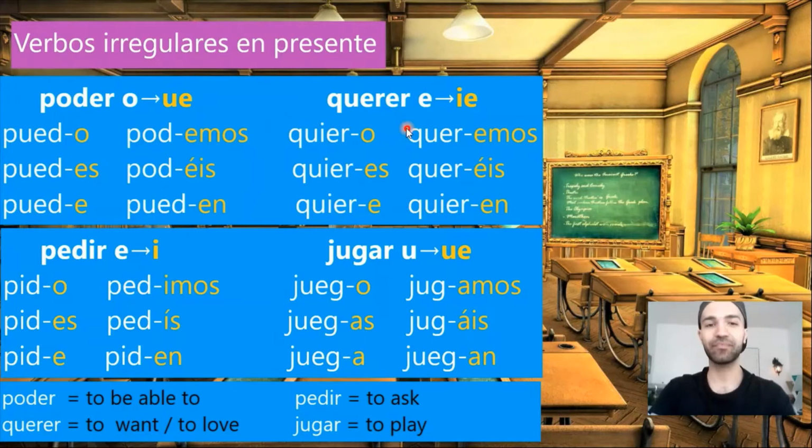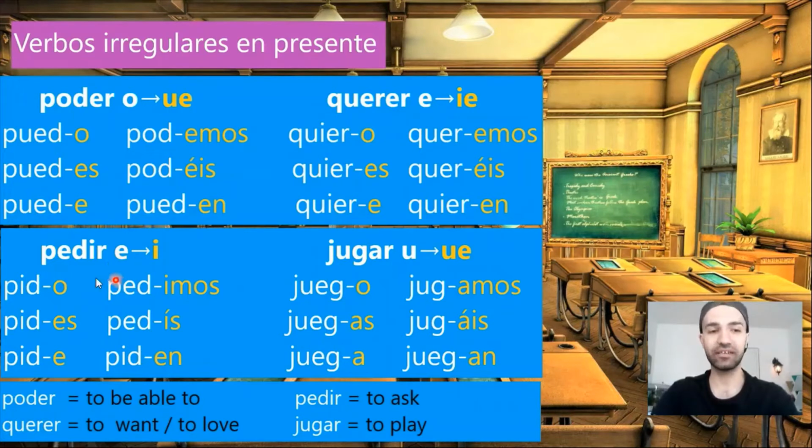El verbo querer. Querer could mean to want and also to love. It depends on the context. We will see some examples later. Yo quiero, tú quieres, él quiere, nosotros queremos, vosotros queréis, ellos quieren. So, the E will become IE. Quiero, quieres, quiere, quieren are irregular, but en nosotros and vosotros, queremos, queréis, regular.